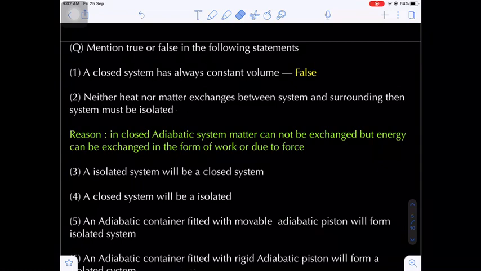Now energy exchanging, that means the energy has two modes, that is the heat mode of energy and the work form of the energy. Now here, if you carefully observe, this is a false statement, because in a closed adiabatic system, matter cannot be exchanged, but energy can be exchanged in the form of work due to the force. Are you getting my point?